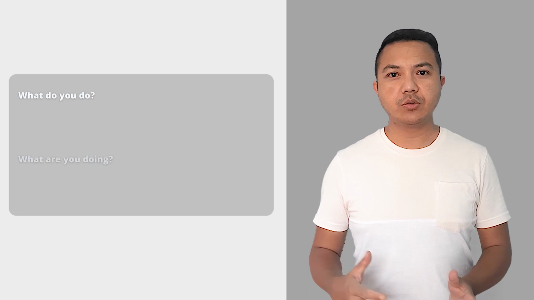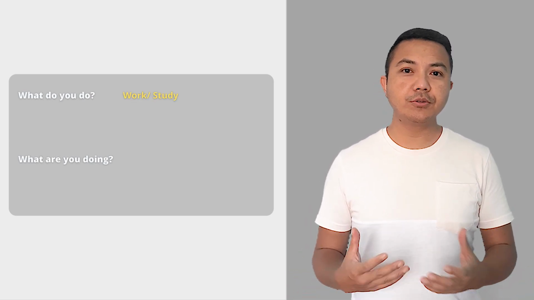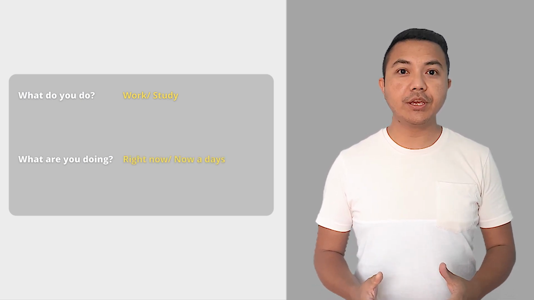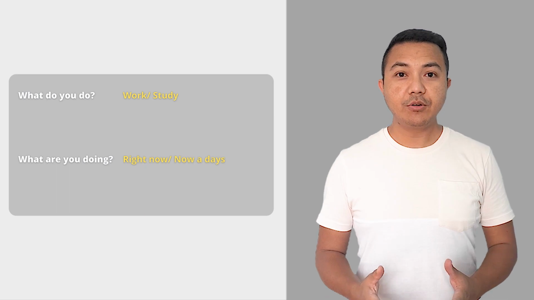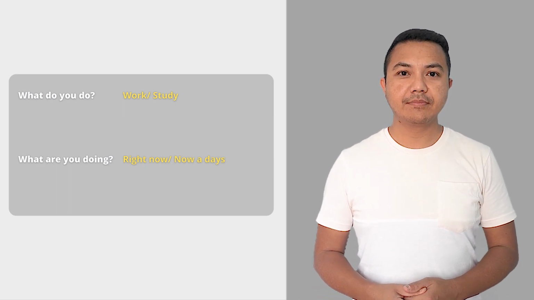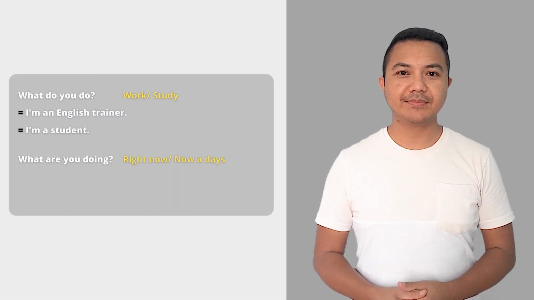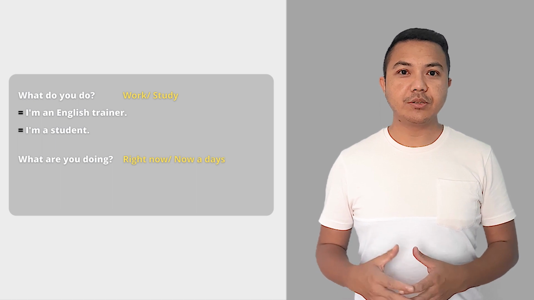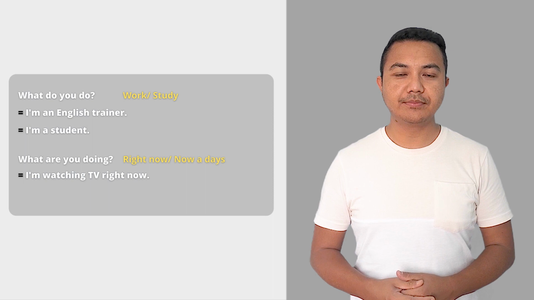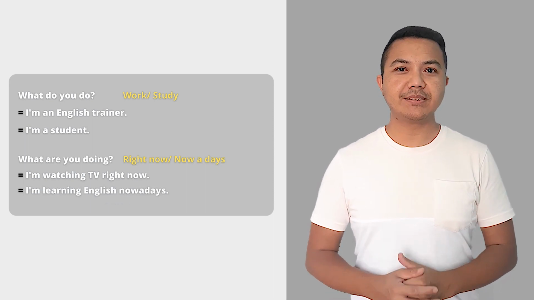What about the questions, what do you do and what are you doing? What do you do means, do you work or do you study? What are you doing means, what are you doing right now or what are you doing nowadays? So if I have to answer the first question, which is what do you do? I would say, I'm an English trainer or I'm a student. And to answer the second question, which is what are you doing? I can say, I'm watching TV right now. I'm learning English nowadays.